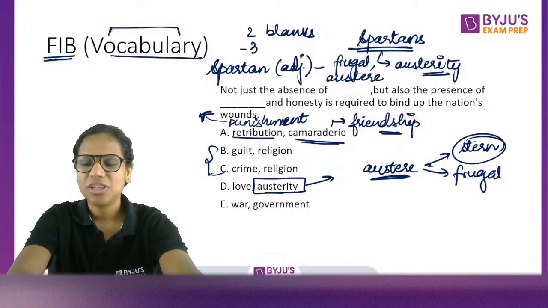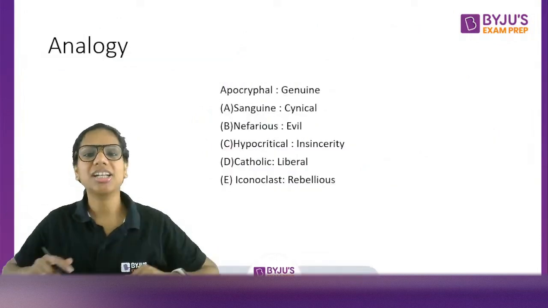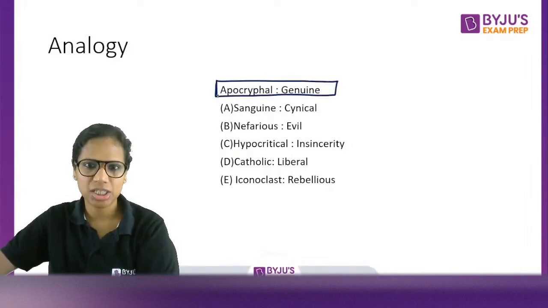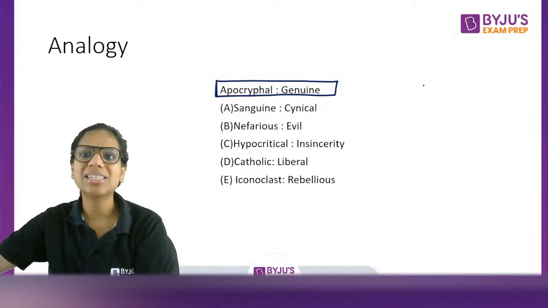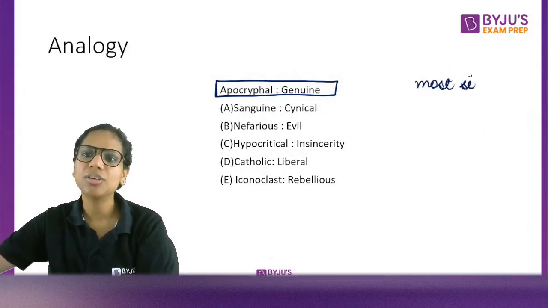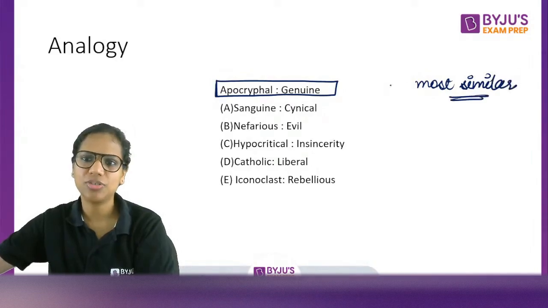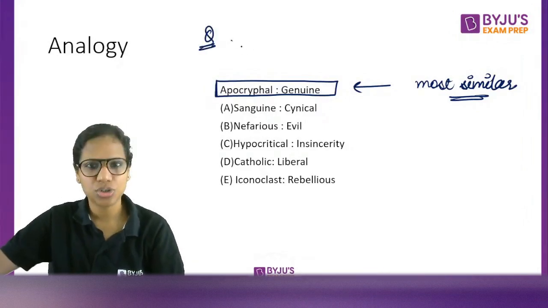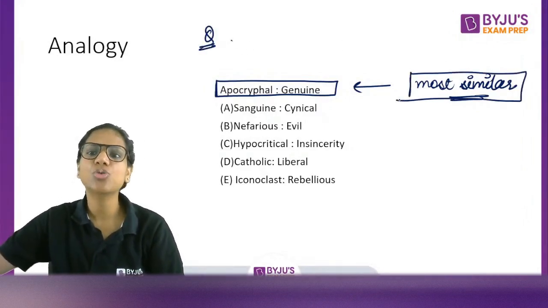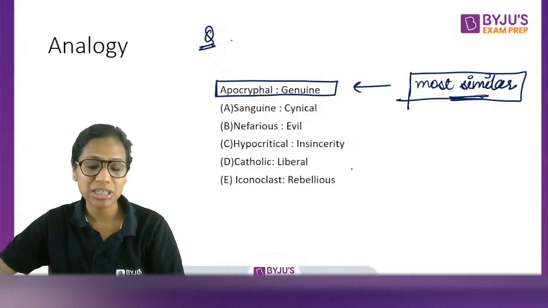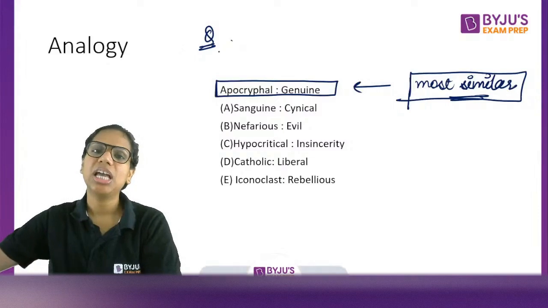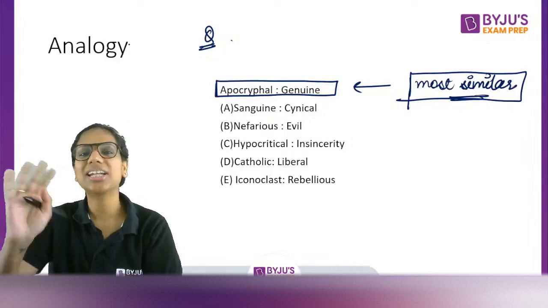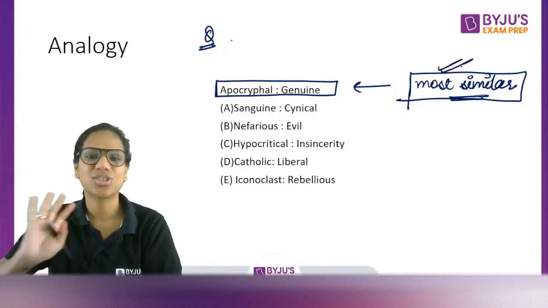Okay. Coming to our next question. This is an analogy question. So we have this word pair here. Find out another word pair that is most similar to the given word pair. Here I forgot to write the instructions, but in your exam, do read the instructions carefully. Most of the time, this is going to be the instruction: find out the word pair that is the most similar. Just once in IIFT, I saw a question direction that said find out the one that is the most dissimilar. That just happened once. Otherwise, mostly this is the instruction.